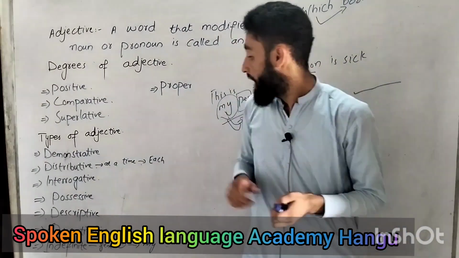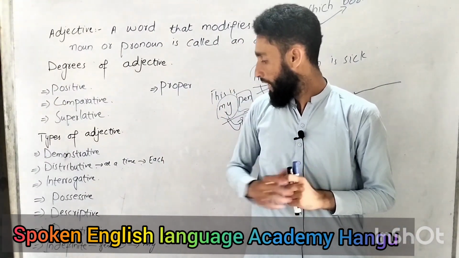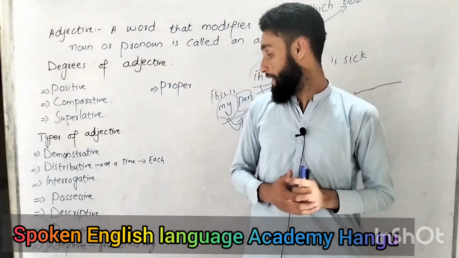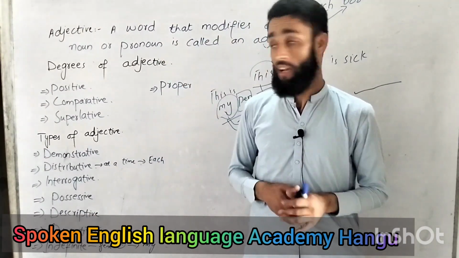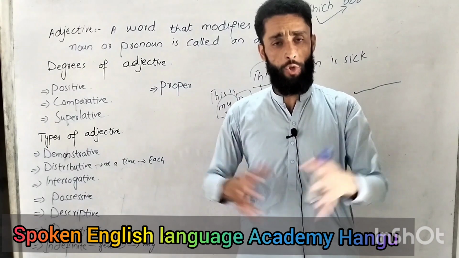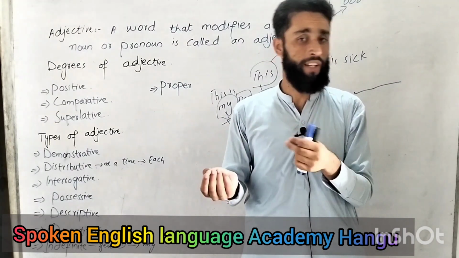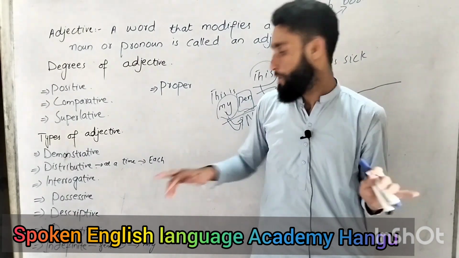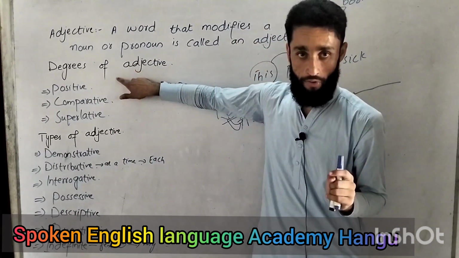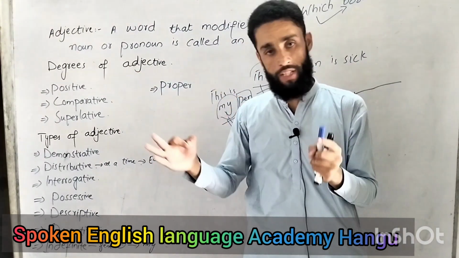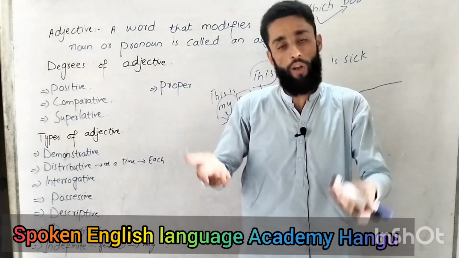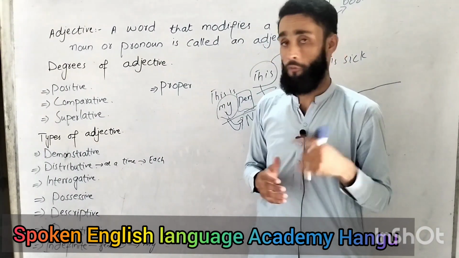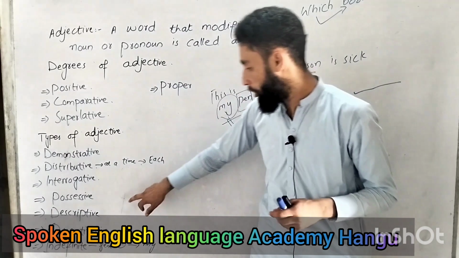So one more thing, we have a descriptive adjective. Descriptive is something that I already told you, that explaining the good quality and the bad quality that we use in positive degrees. So that is very much simple. Descriptive is referring to positive degrees, which means a good quality and a bad quality of some person, of people, or of things. So that is called descriptive.